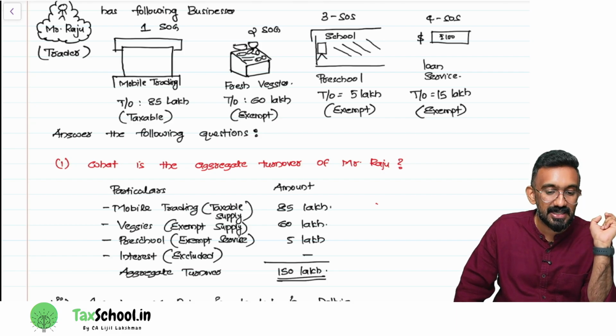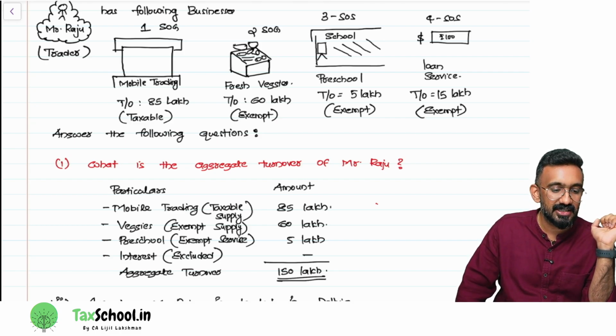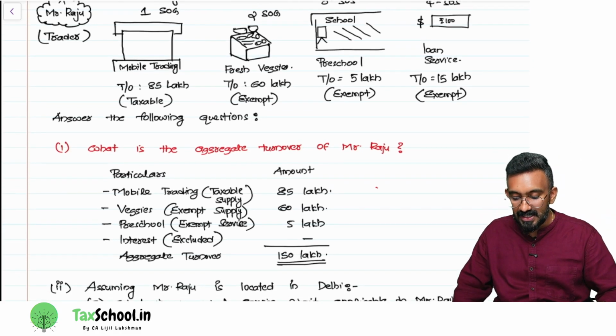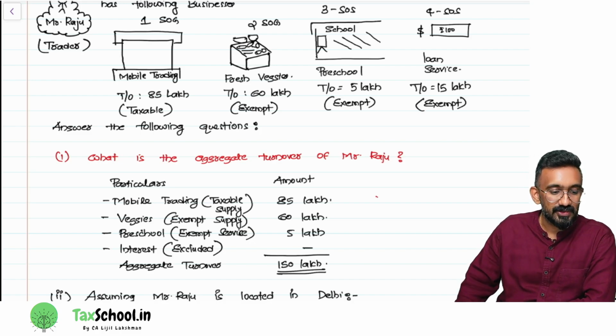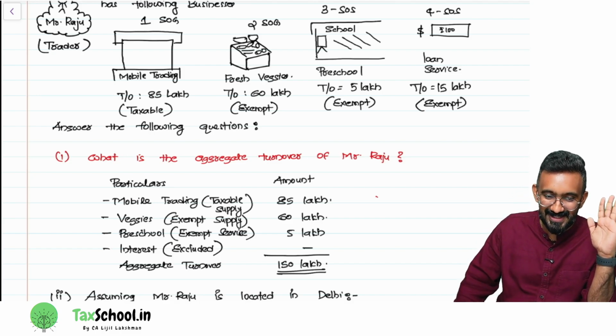What is the marginal service limit here? Turnover is 150 lakh. How much service is allowed? 10%. How much is 10% of 150 lakh? It is 15 lakh. How much is the value of service that he is providing? I will give you an option. Here also, carefully listen to the options and then choose.